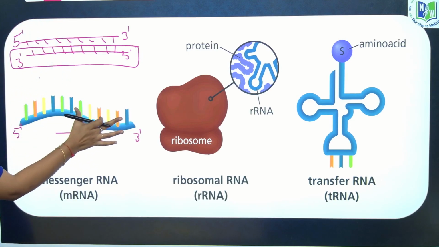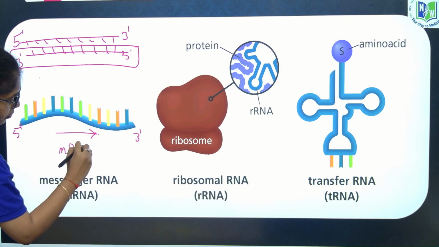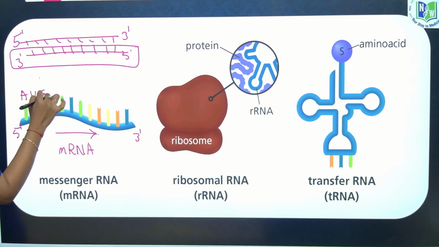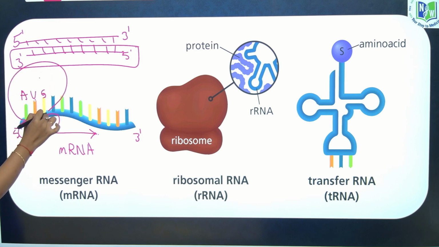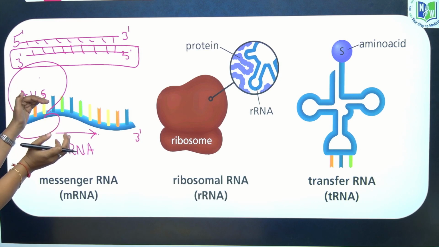Once the codons have been copied and coded to mRNA, at the initiator codon, let us assume AUG, the smaller ribosomal subunit and larger ribosomal subunit will come and bind over this mRNA, okay.